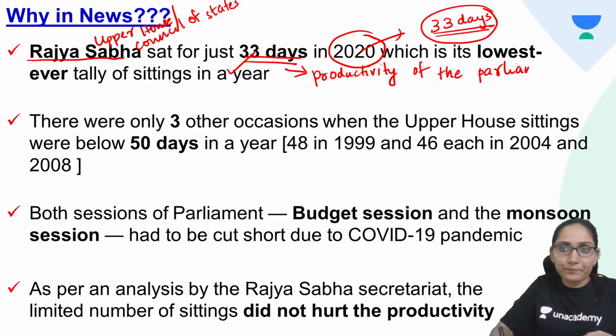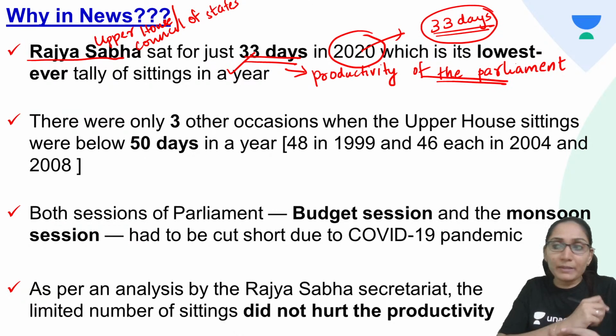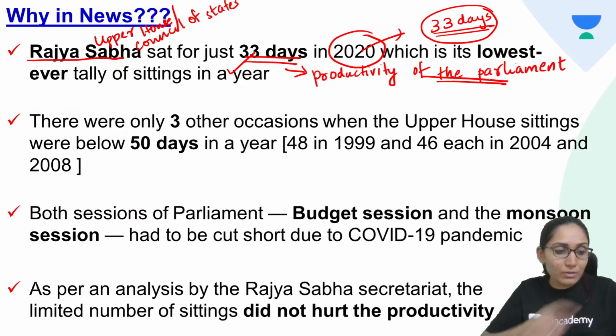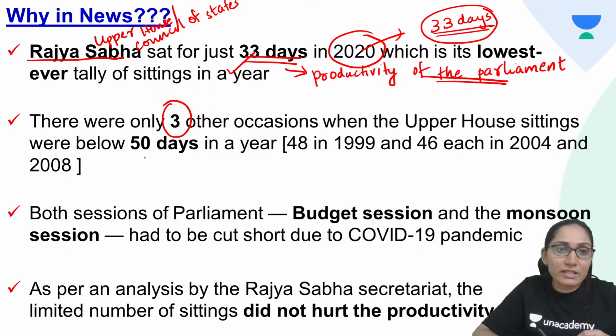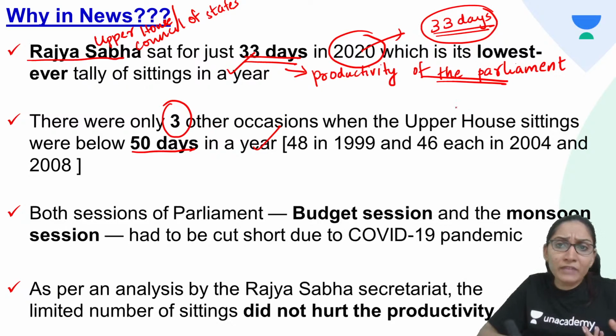Productivity of the parliament. This is one point you can mention about the productivity of parliament. The Rajya Sabha, being the upper house of the parliament, sat only for 33 days, which means the productivity was very low, and this is the lowest ever. There were only 3 other occasions when the upper house sittings were below 50 days in a year. So in the past there were only 3 times when the sittings of the upper house, that is Rajya Sabha, was less than 50 days.